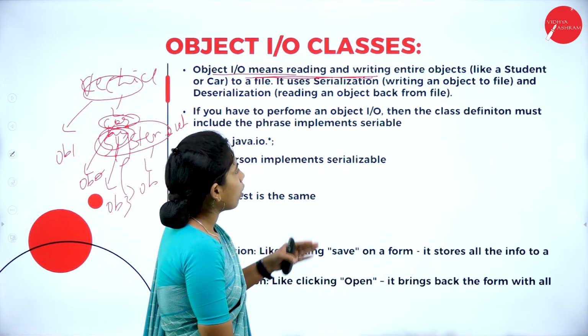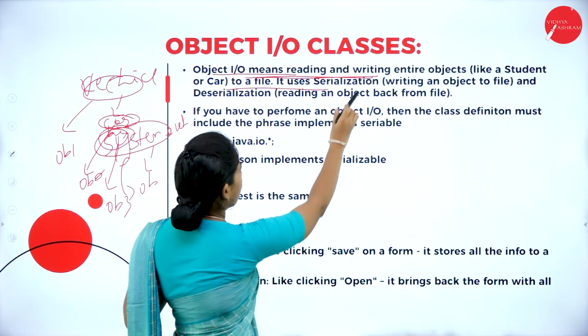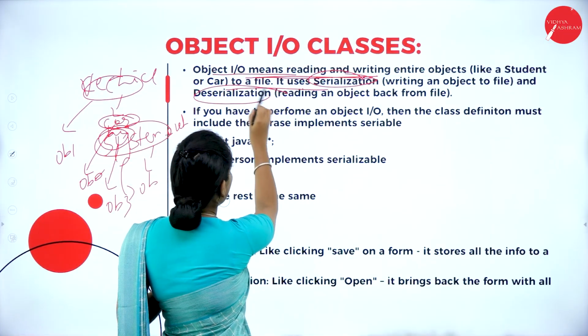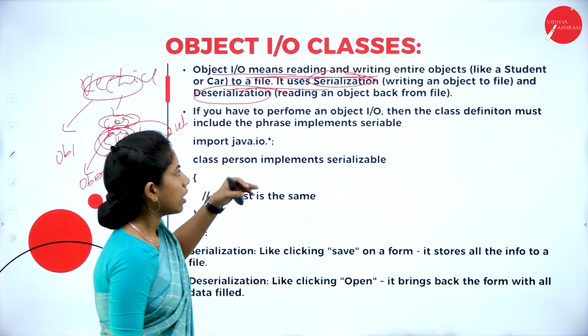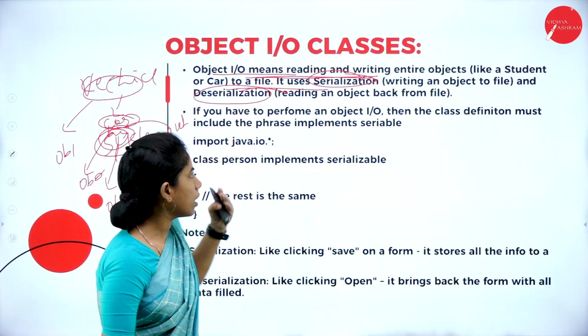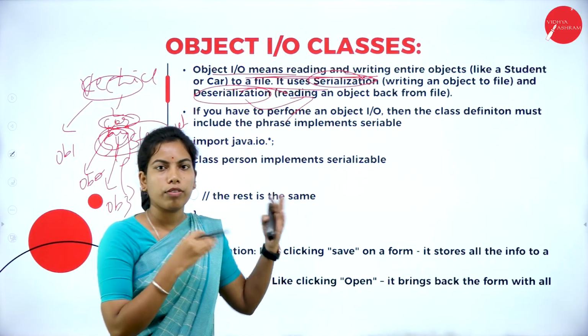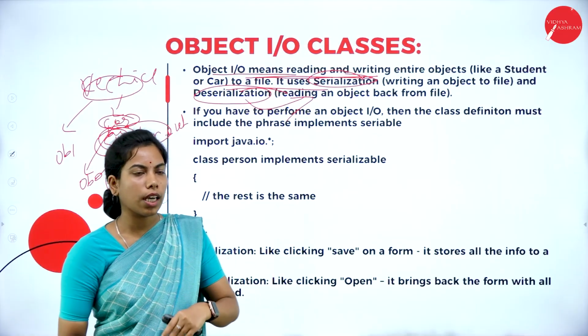And entire objects like a student or car file into the file, it uses what operation? Serialization and deserialization. Serialization is nothing but we have to write whatever the contents into the file. Deserialization is nothing but we have to read back that object from the file into the Java program.